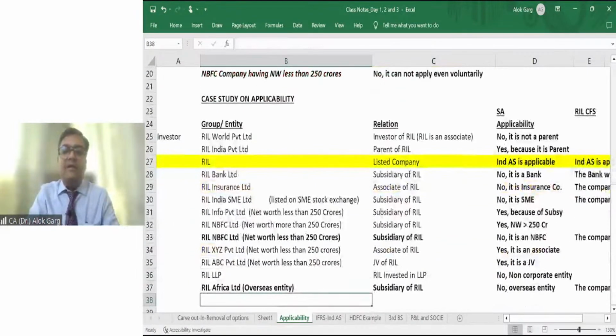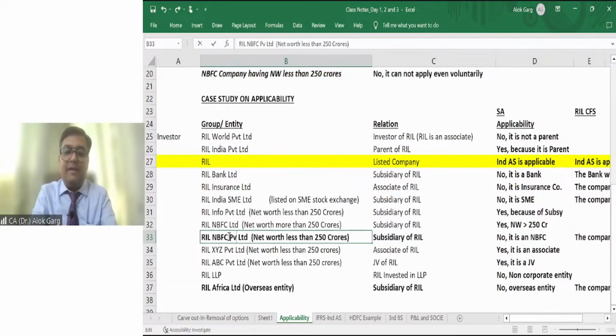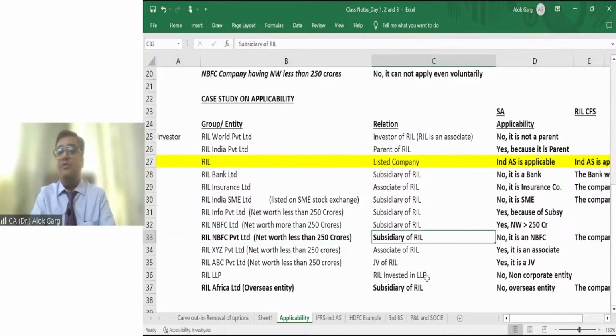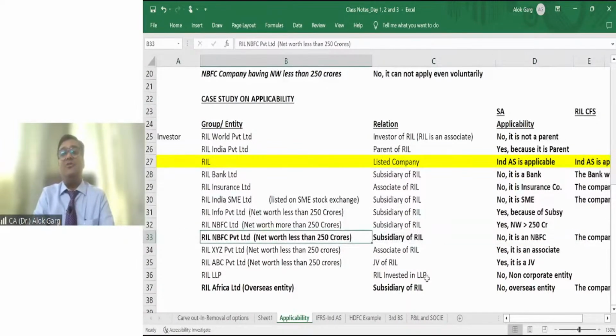That is why on this RIL NBFC Private Limited, I'll use the word private limited here so that you will not get confused. This RIL NBFC Private Limited whose net worth is less than 250 crore, since it is a subsidiary of a non-NBFC, in that case Ind AS is not applicable to this entity, right? Why? Because it is an NBFC entity. Is that clear? But this NBFC entity has to prepare its accounts as per Ind AS only for the purpose of Reliance consolidation. Is that clear, friends?